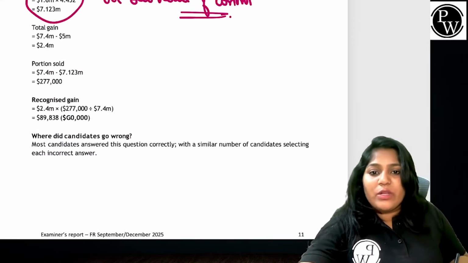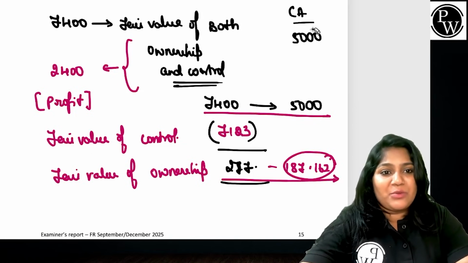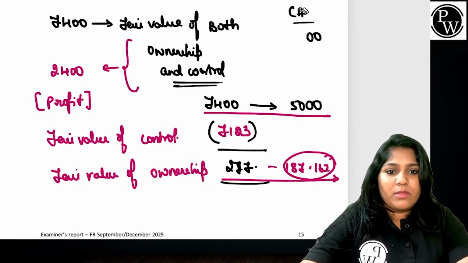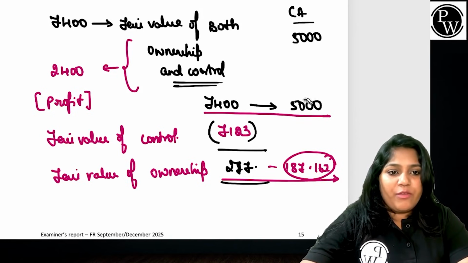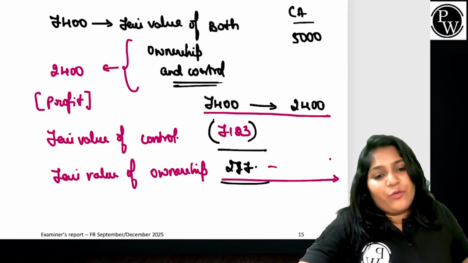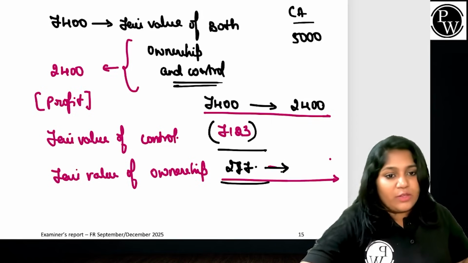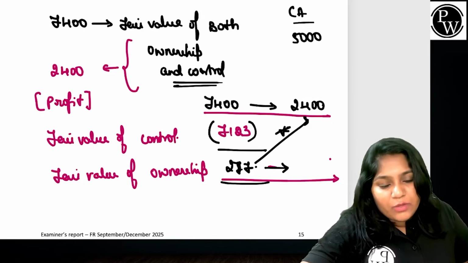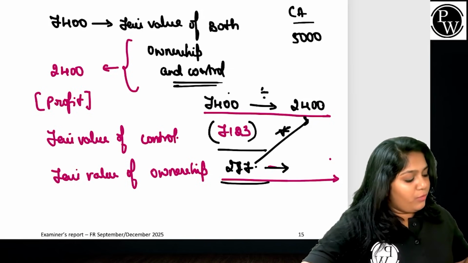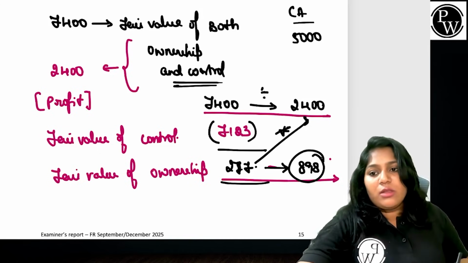Okay, let's see what options we have in this question. I'm sorry, the profit was not 5 million, my bad. The profit was 2.4 million. Let's redo the calculation. Profit was 2.4 million for 7.4 million of fair value, and for 277 you do the cross multiplication. 277 multiplied by 2.4 divided by 7.4 shall give you an answer of $898,000.